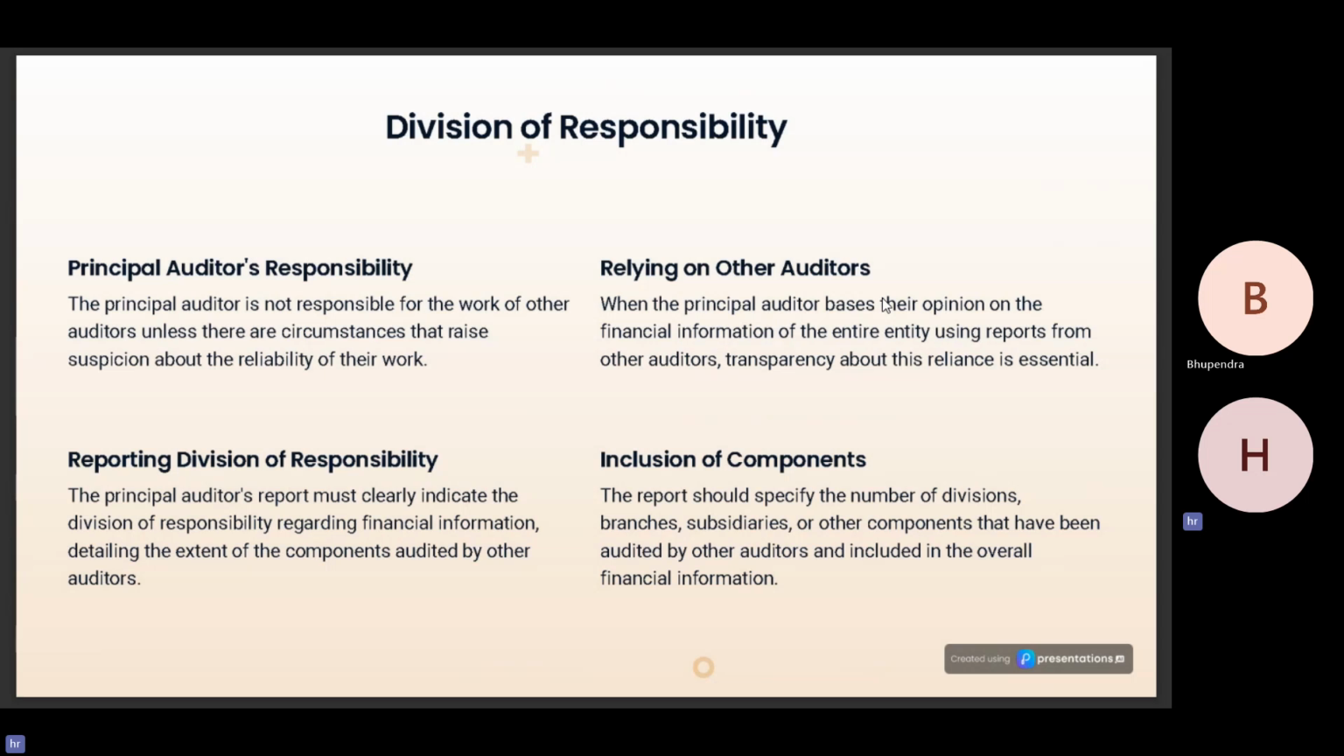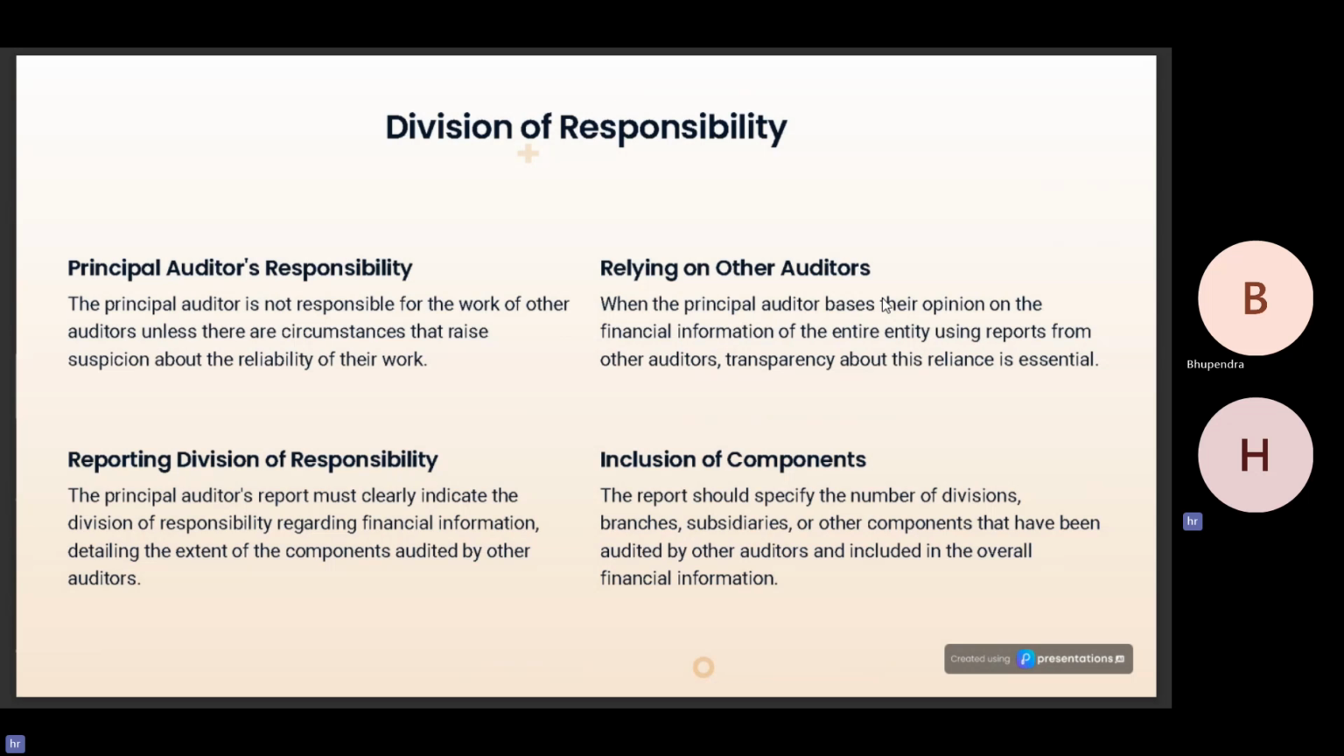Division of responsibility between the principal auditor and the other auditor. The principal auditor is not responsible for the work of the other auditors unless there are circumstances that raise suspicion about the reliability of the work. This is the point which NFRA has also highlighted in its latest circular, which will be covered later in the class by the two co-presenters of us.